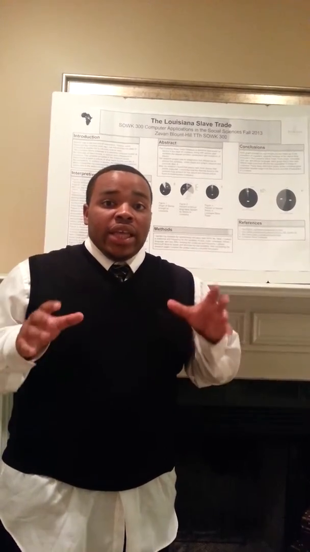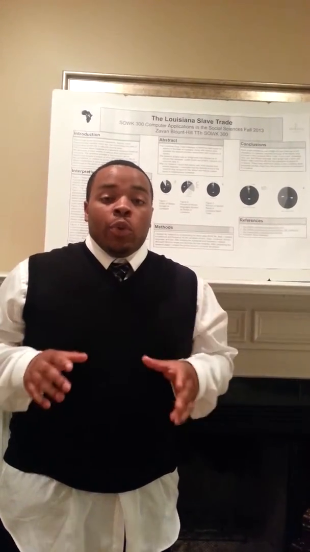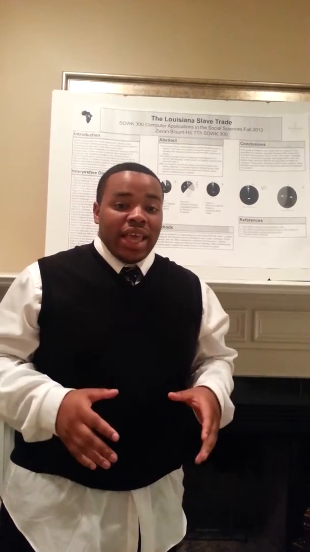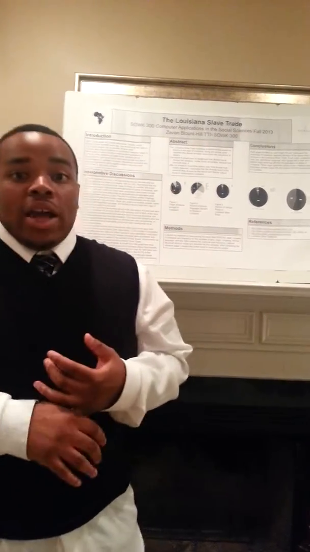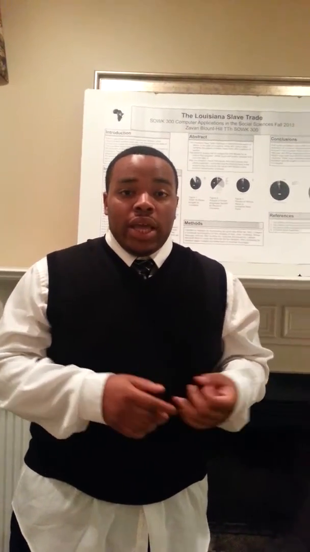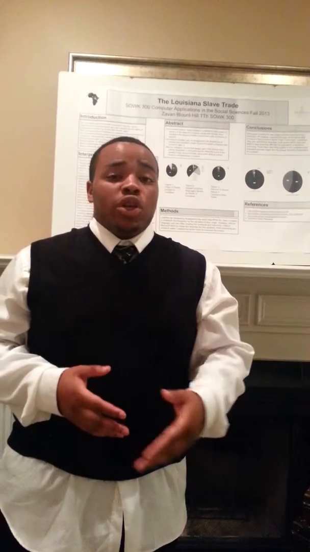I chose race because it shows an in-depth view of not only where slaves originated from, but that slaves were of different races, such as mulattoes and blacks and Indians, and also some white slaves. I chose the sex because, contrary to belief that there's more women than men in the world, more men were captured and forced into slavery than women.